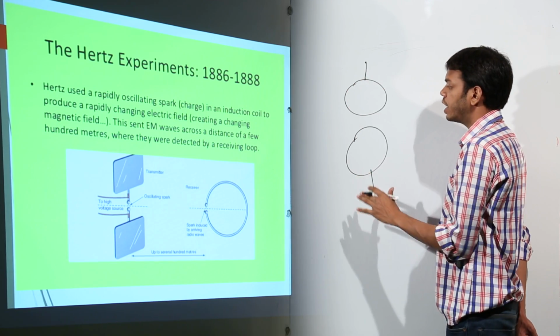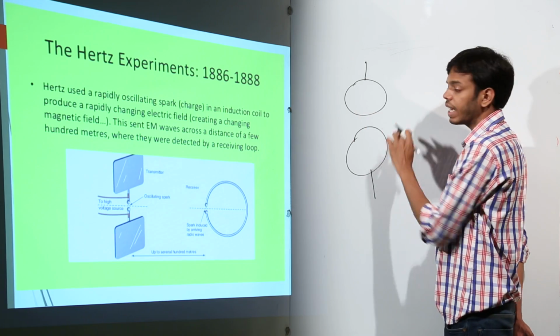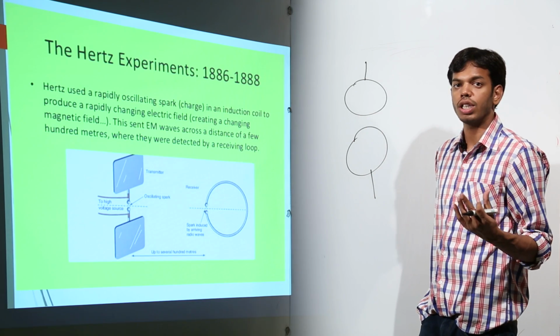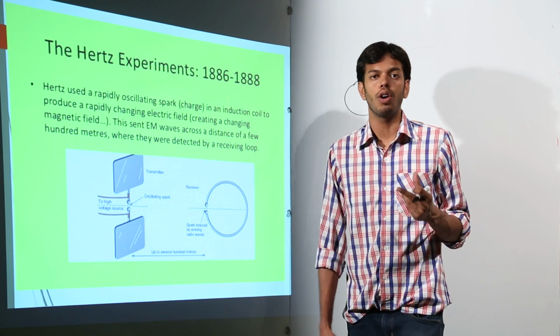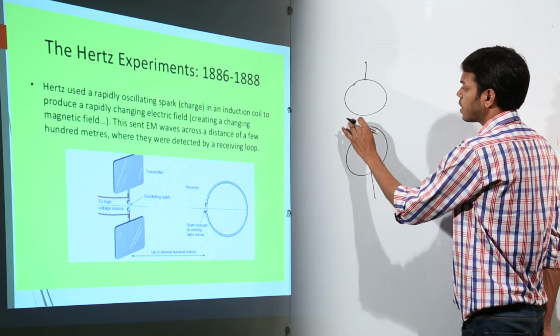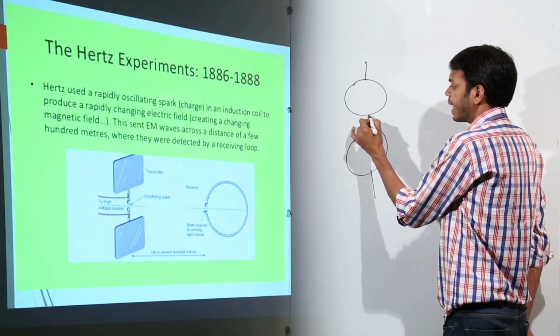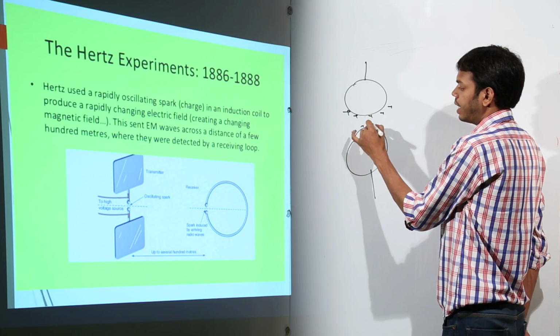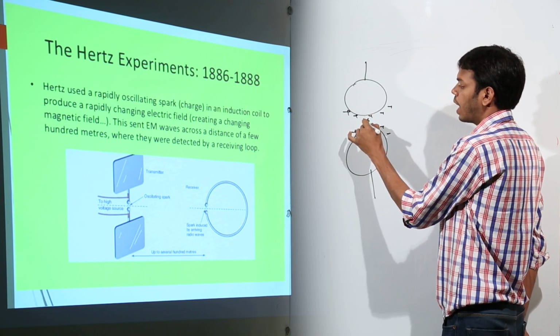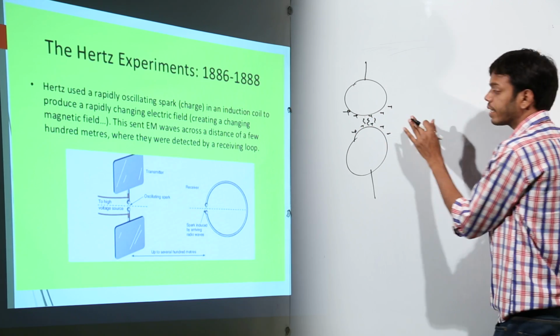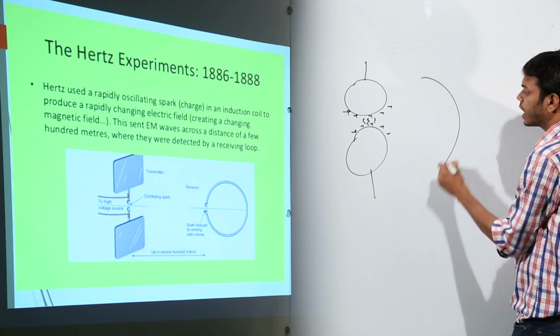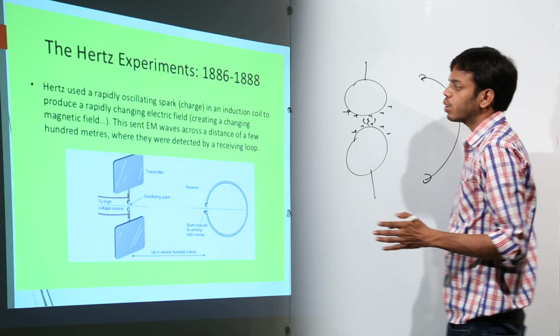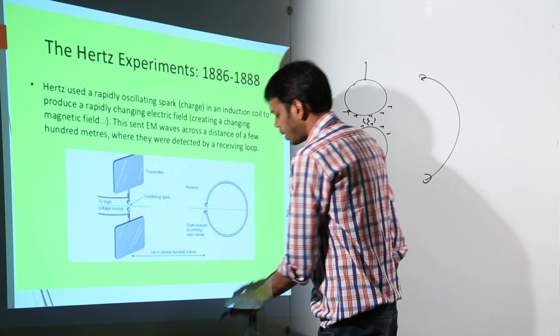Due to very high potential difference, what will happen? The air between them will get ionized, right? Air has a breaking potential value of what? 10 raised to power 6 volts. So at this value, the air will get ionized, and the charge from each body will leak through the air and spark will get produced. This spark or oscillating charge is the source of electromagnetic waves, which was detected by the detector. This was Hertz experiment.